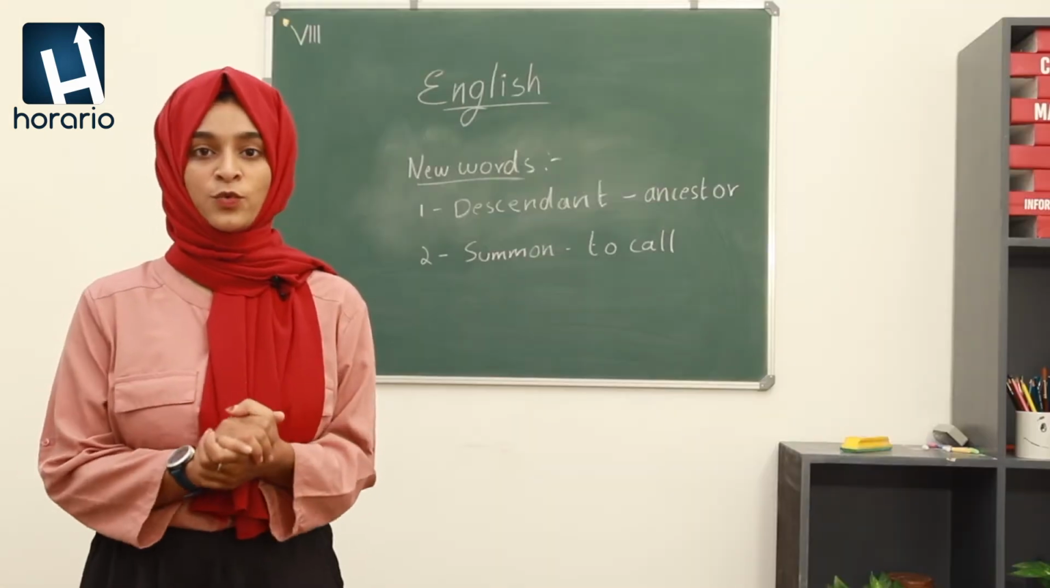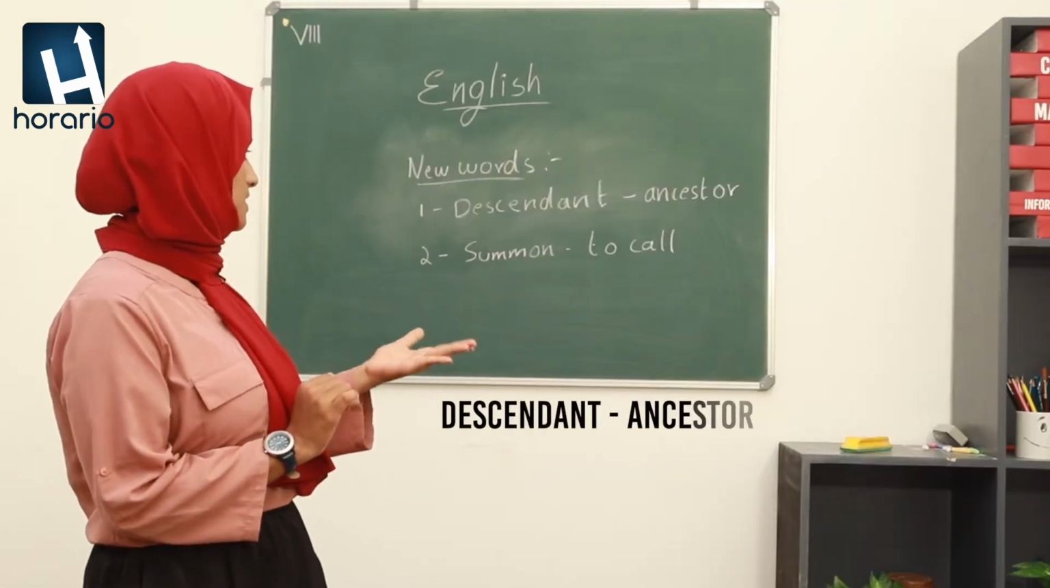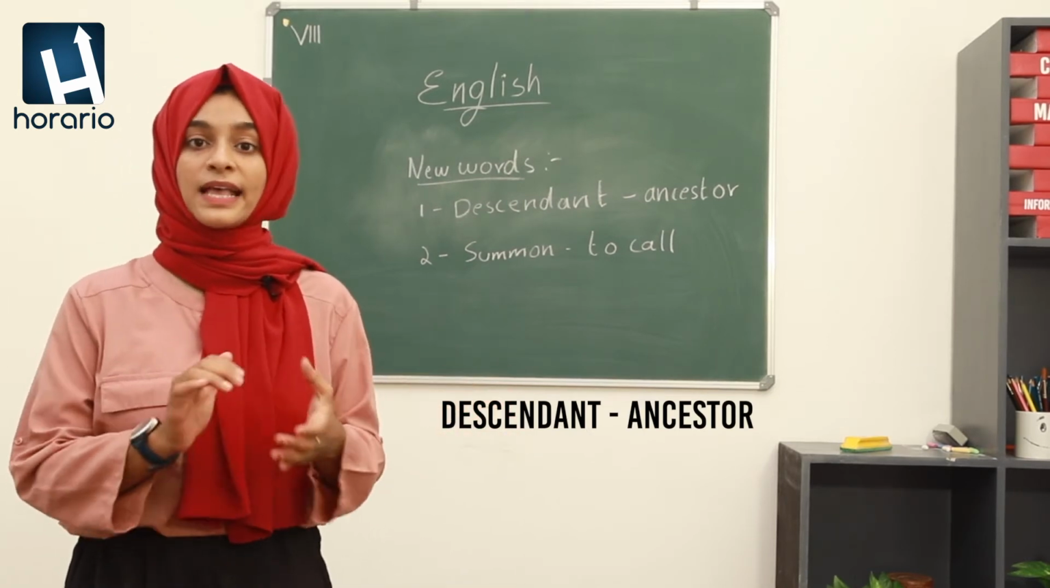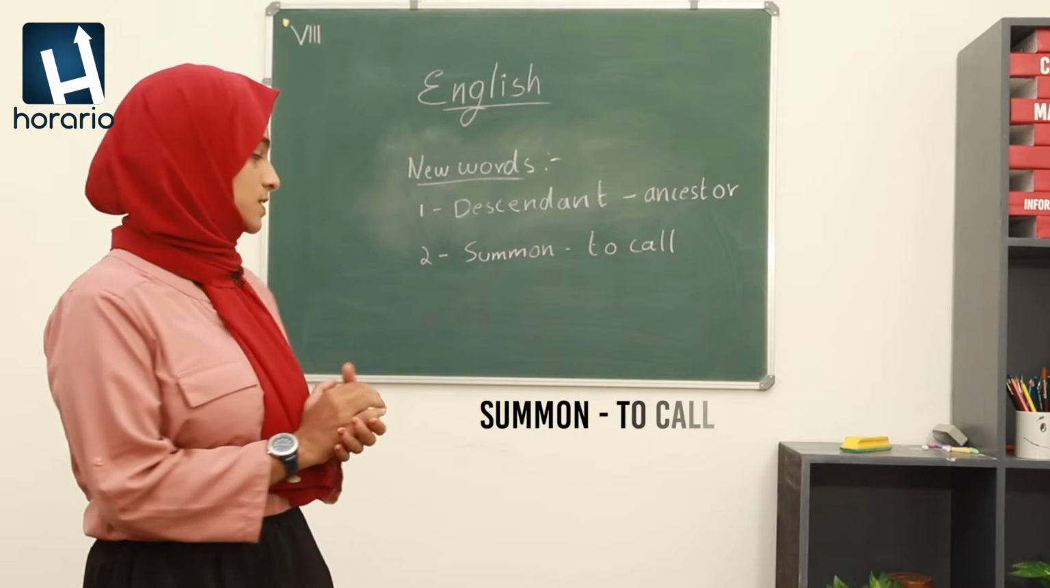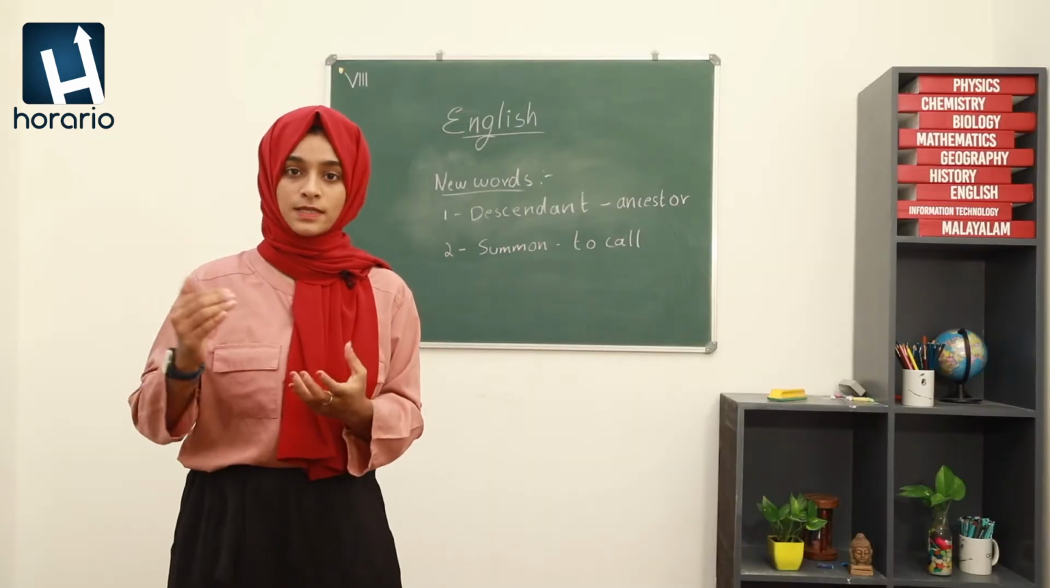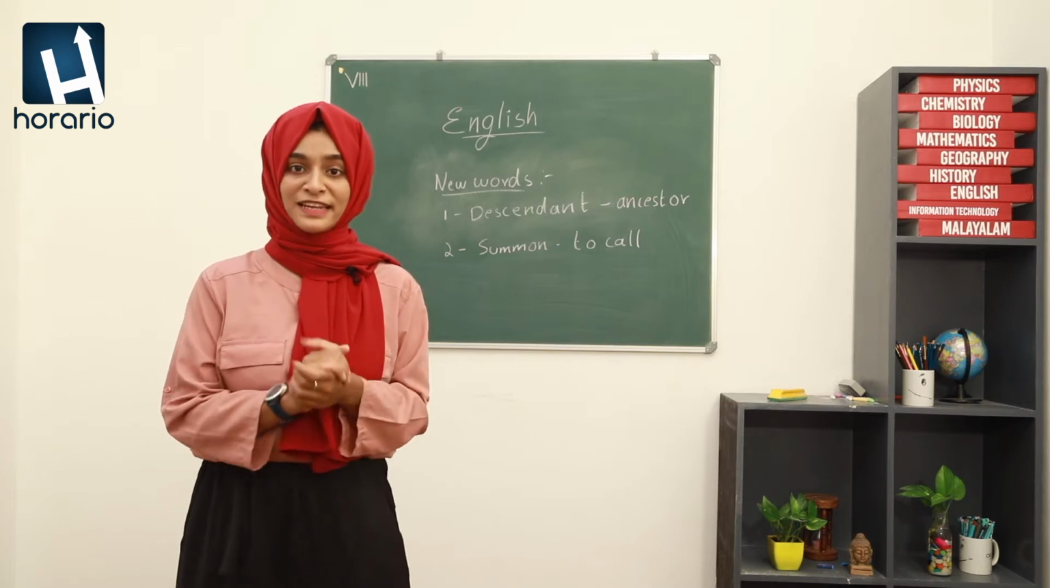So here are the new words. First one is descendant. That is the pronunciation. It means ancestors. And the second one is summon. It means to call. Ancestors means the forefathers. So we'll go to the paragraph.